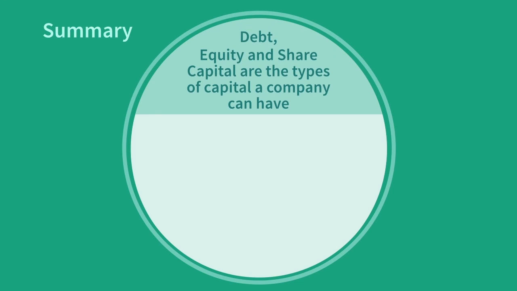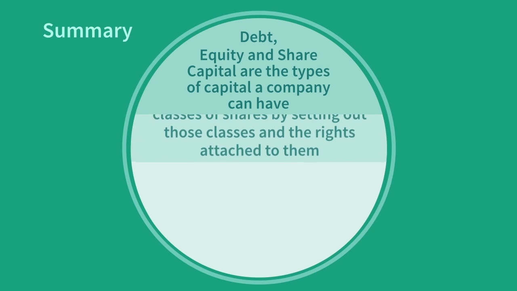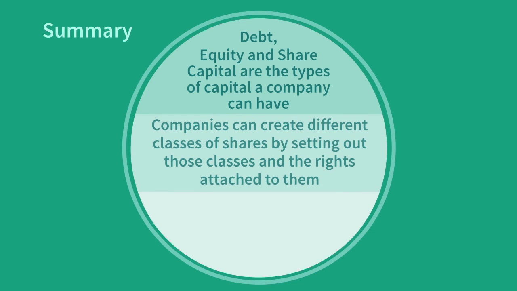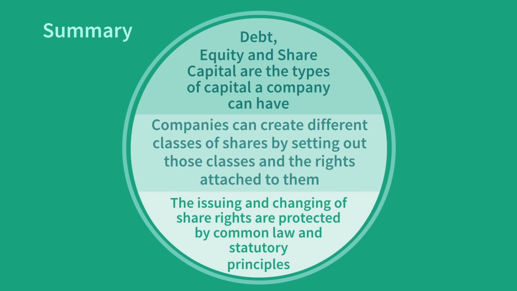In conclusion, debt, equity, and share capital are the types of capital a company can have. Companies can create different classes of shares by setting out those classes and the rights attached to them. The issuing and changing of share rights are protected by common law and statutory principles.